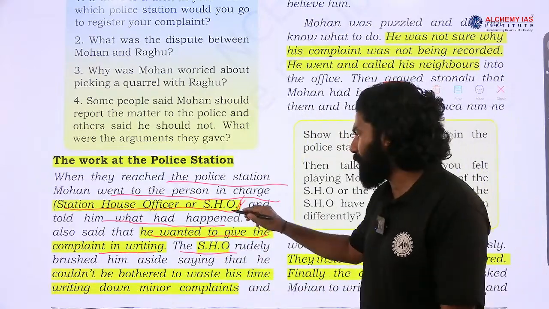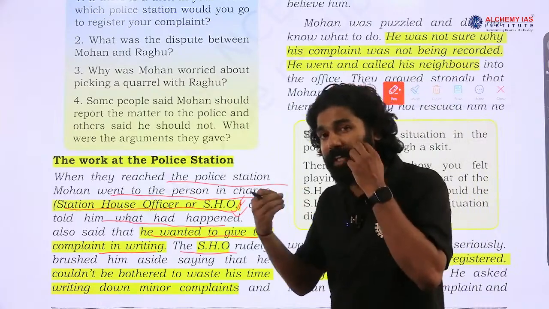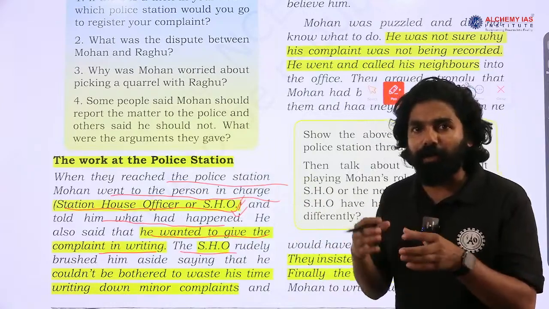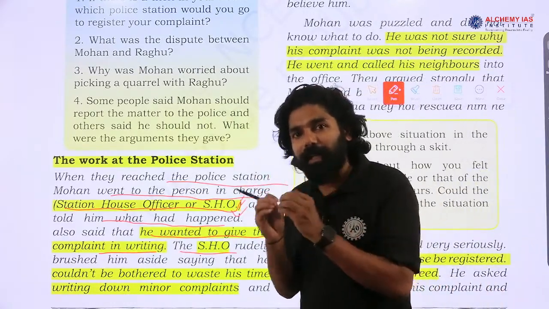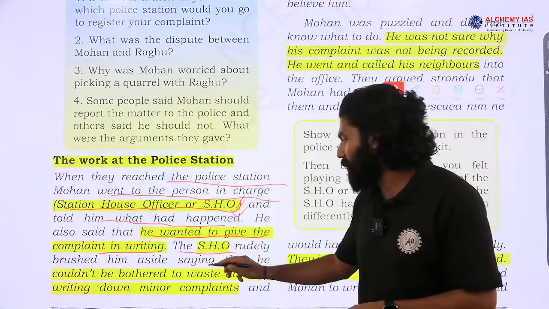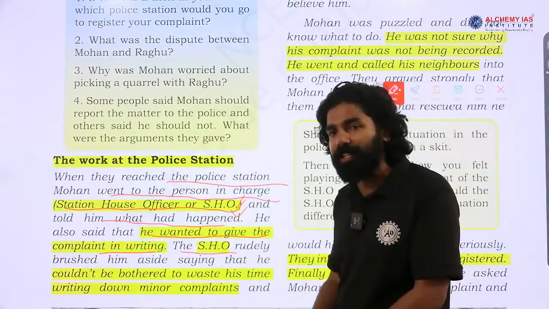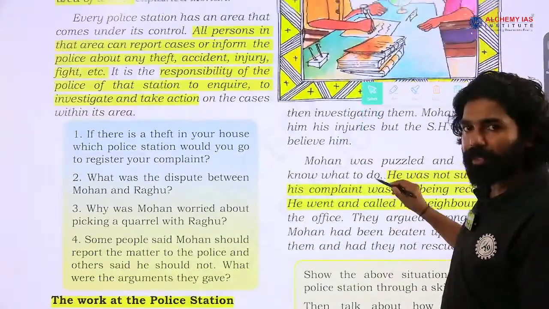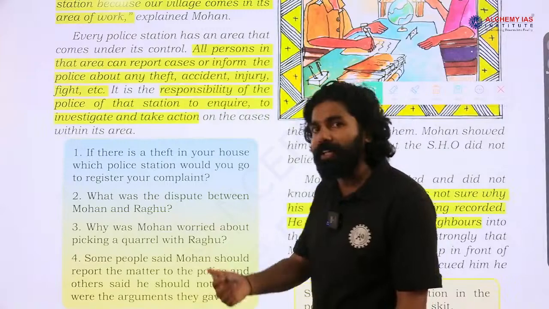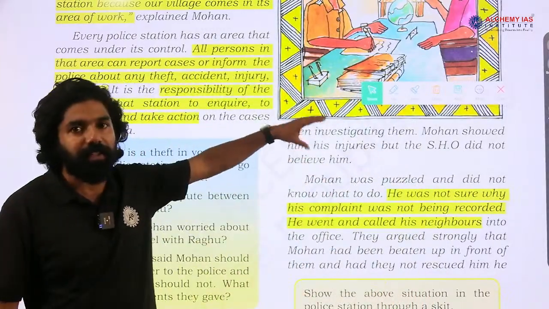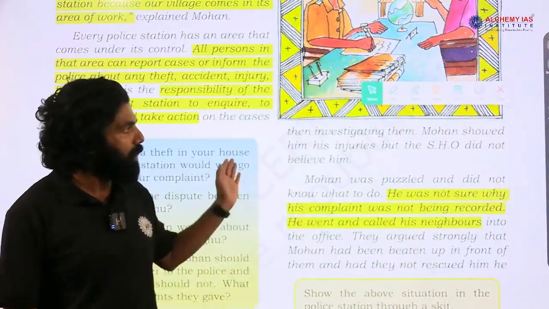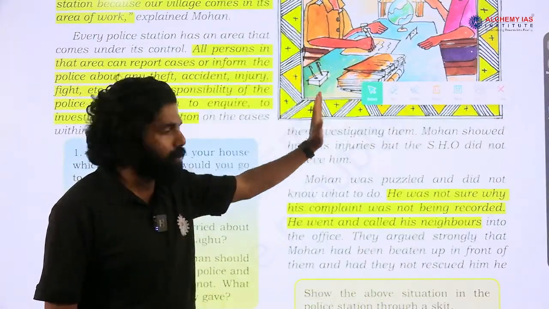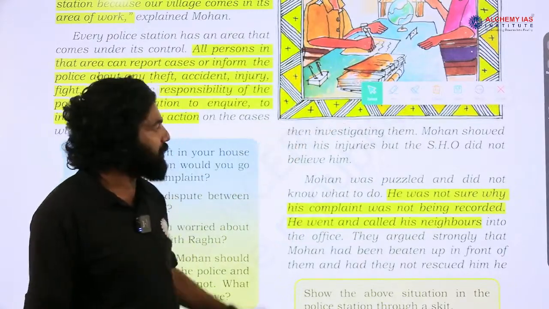So, initially the SHO, who is in charge of this police station, was not ready to take this complaint seriously, rather was ignoring it and saying that I don't want to take such minor cases, it would be a waste of my time, I am not interested in this case. He is not ready to write a complaint here, even though Mohan was approaching the police station to file the case in written format. But the police officer in charge, the SHO, is not ready. Once an FIR is registered, only then can the investigation go on. So, that is why the SHO initially refused to take this case.